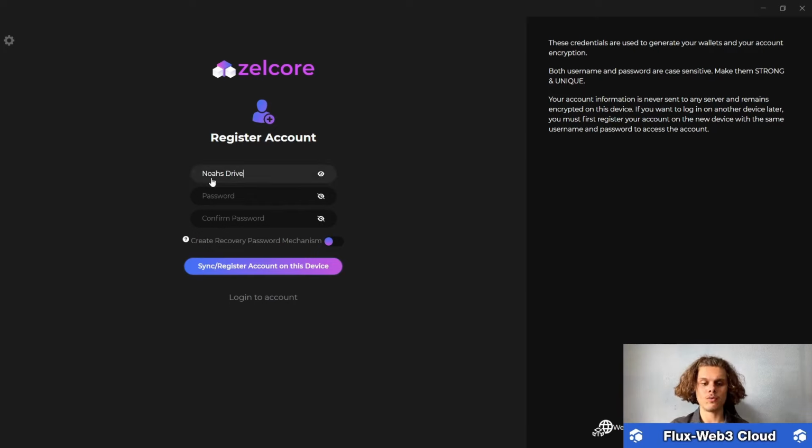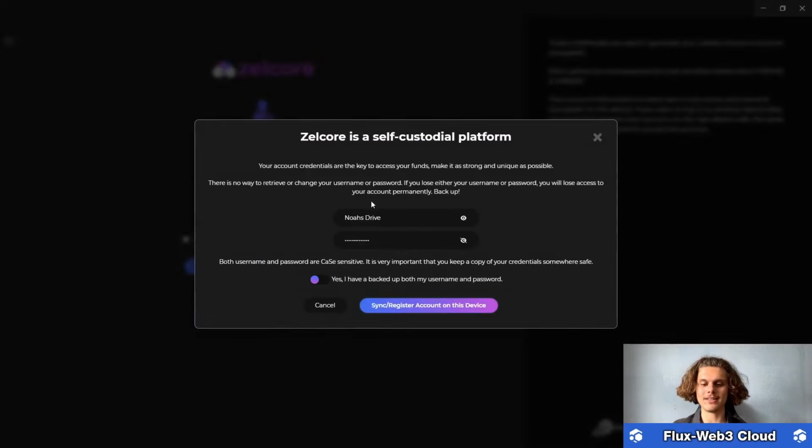And make sure to write down your username and password, for one, that you don't lose it, and also that nobody can get access to your wallet. So you got your username, and now let me just type in a password. Got my password. Now just click on register account on this device.